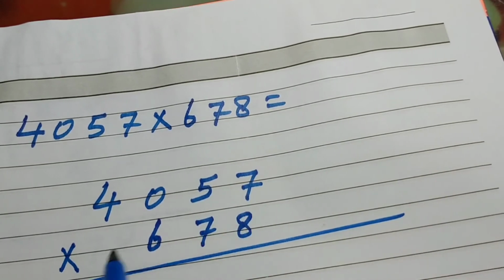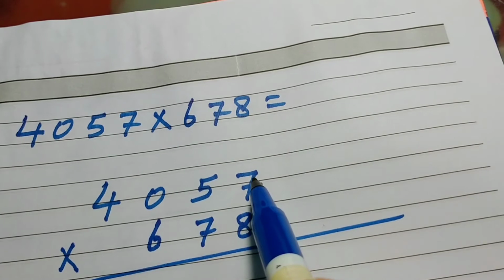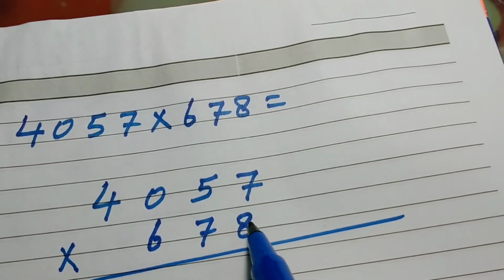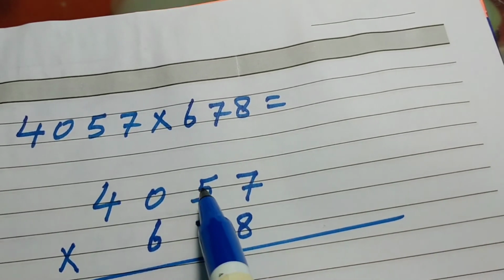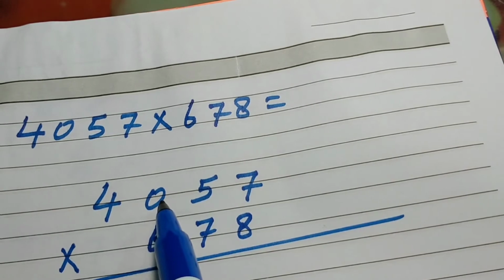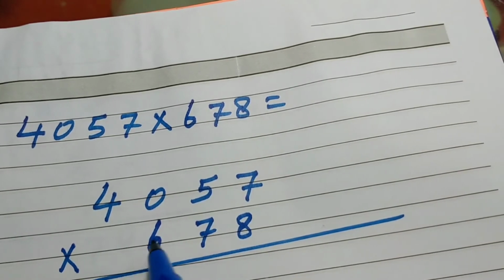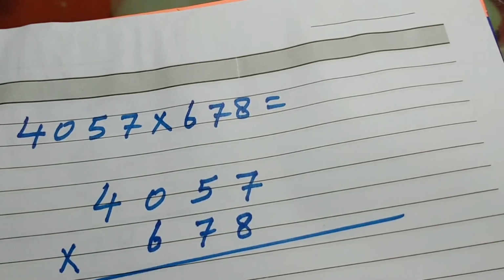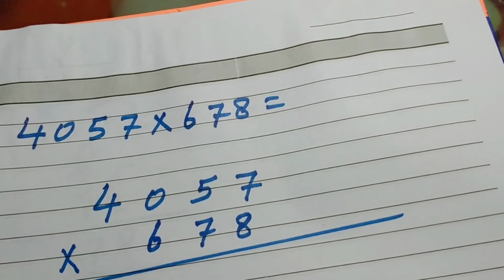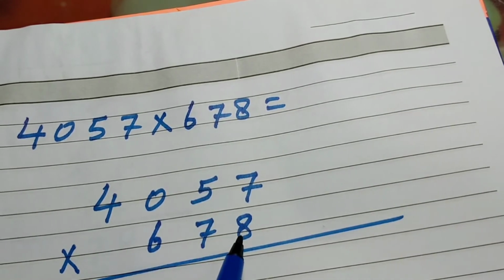So step by step, the ones number should be under the ones, the tens number under the tens, the 100 number under the 100. We don't have 1000, so we will not write anything under the place of 1000, that is 4. Under the 4 we will not write anything. So now we will multiply, starting from the unit number.